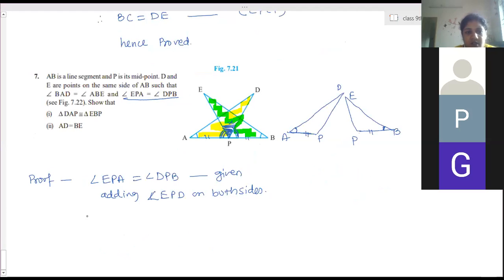Ma'am, how can we write D and E are points on the same side of AB? They are on the same side of AP, on upper side. So should we write that sentence? No need to prove, no need to write. Okay.